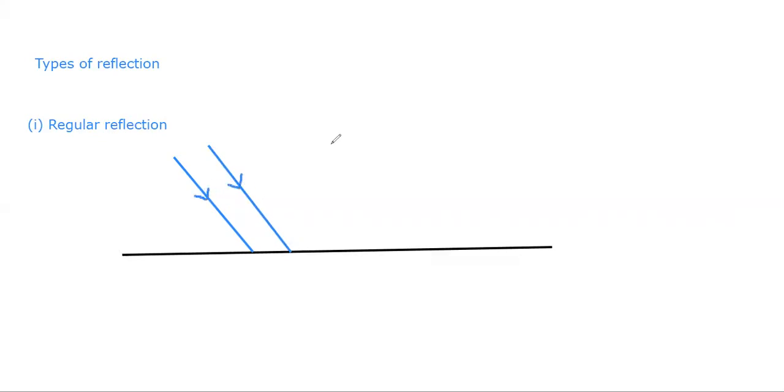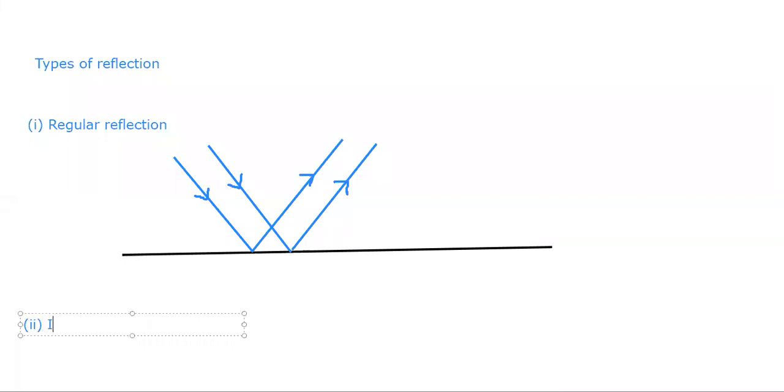What will happen? They will reflect back to the same medium, right? This will go like this, and this will go like this. Now, the reflection in which a parallel beam of light remains parallel after reflection. As you can see, they're coming parallel and going parallel. Such reflection is called regular reflection. So you can define this in your own words, that when a beam of parallel light rays strikes a surface and the reflected rays are also parallel, then such reflection is known as regular reflection. And you can make this diagram also.